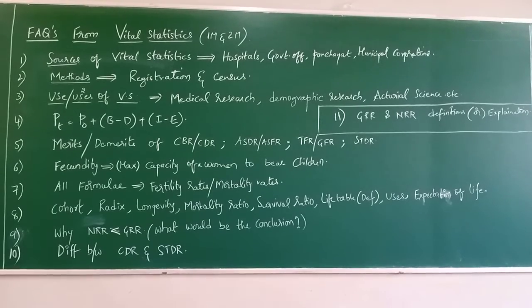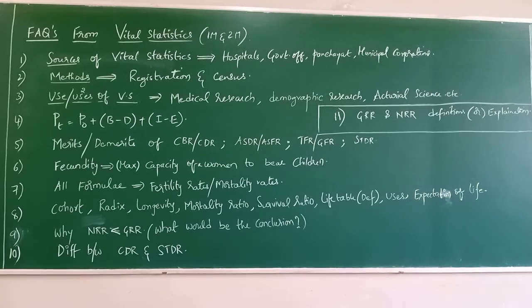There is one more common point between CBR and CDR as a demerit. I'll tell you. Both cannot be used for comparing the birth rate, and the death rate, of two different populations. So I'll tell you the common things. Merits: simple to understand and easy to calculate. This is a common merit of both.